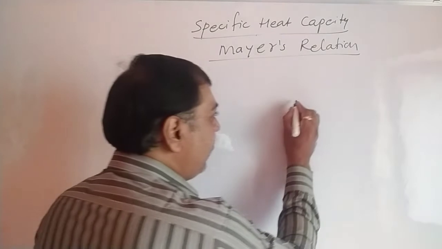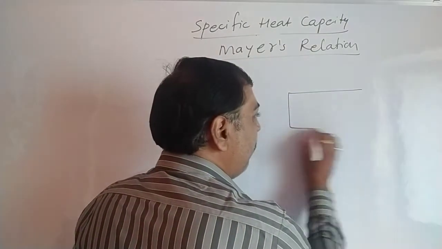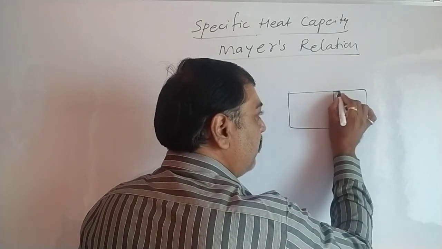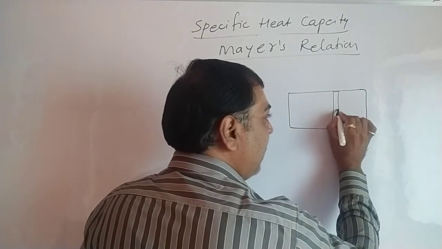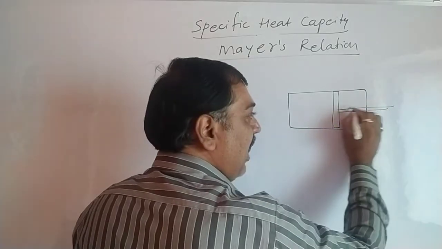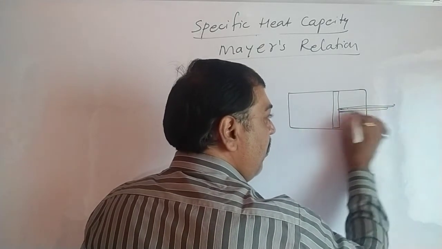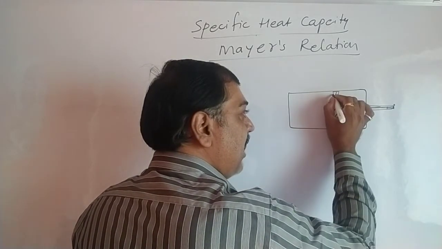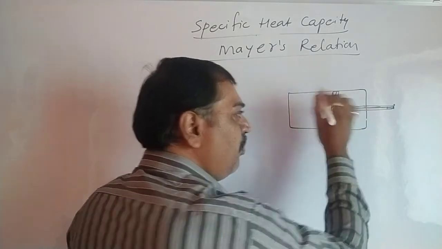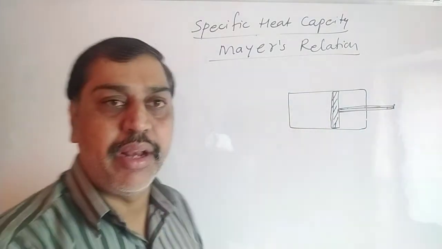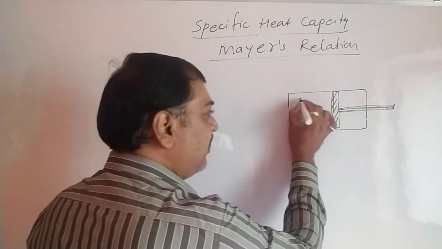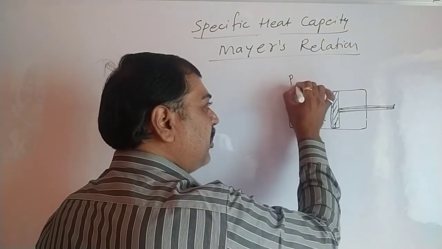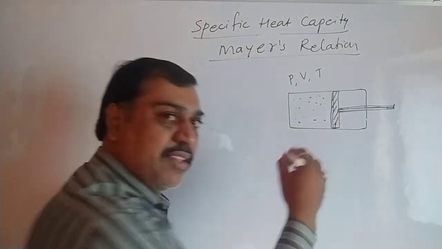For example, I will draw it here. Suppose this is a tube we have taken and it has a small piston here. The piston can move inside or outside like this. Within this piston and this chamber, some gas is enclosed. This is the gas, and the pressure of the gas is P, V is the volume, and T is the temperature of this gas.